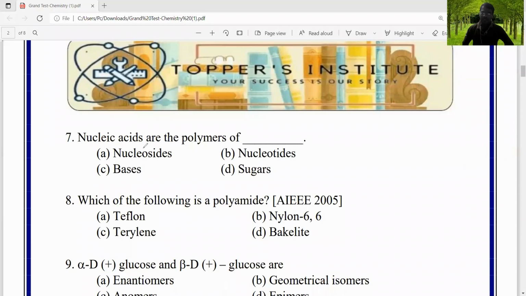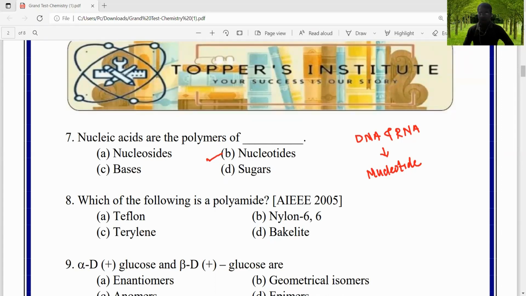The nucleic acids are the polymers of... We know that DNA and RNA are called nucleic acids. DNA and RNA are the nucleic acids, and they are the polymers of nucleotides. Therefore, the correct answer is B.